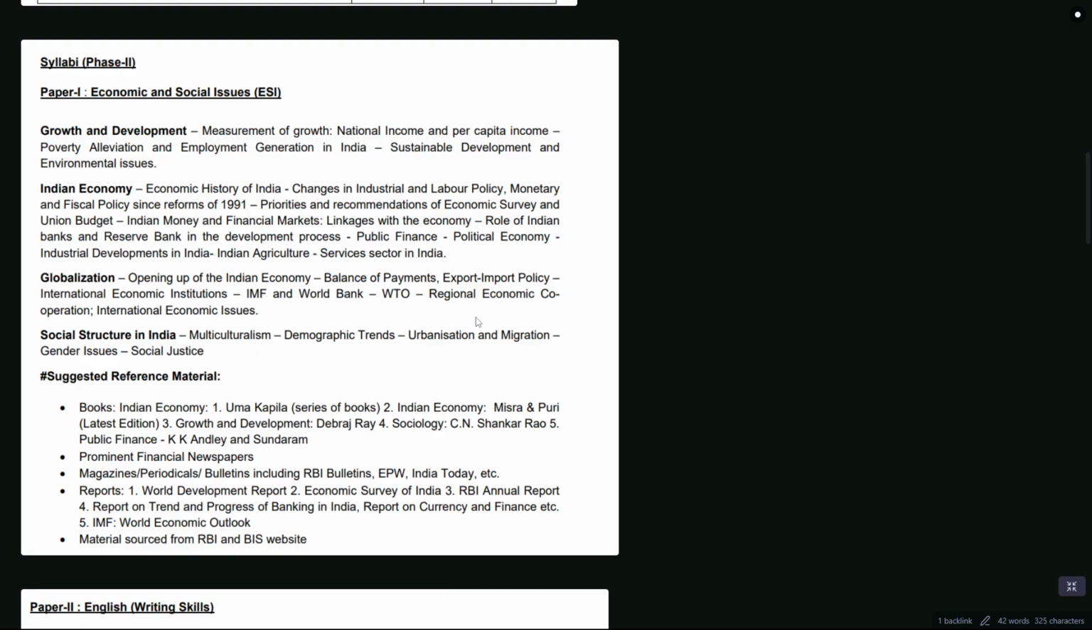Then they'll talk about certain world bodies like the International Monetary Fund, World Bank, World Trade Organization, and India's relationship with all of them. Then they'll also talk about social structure in India, like how we are a diverse culture, how we are a diverse demographic, and how India as a human resource creates more value. So this is what is talked about in social structure in India. And of course, there are certain disparities occurring, be it in social justice or gender issues. We talk about them and the schemes regarding that. So paper one in phase two is all about economics, but it is related to social issues. So you have to connect the two.